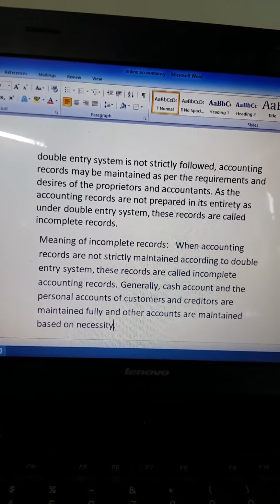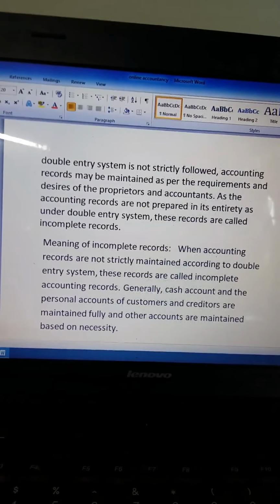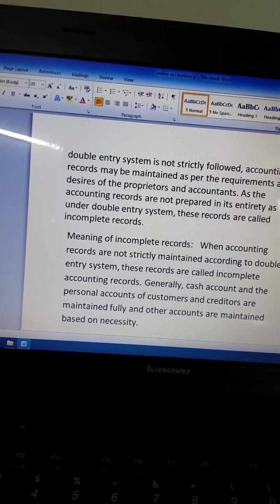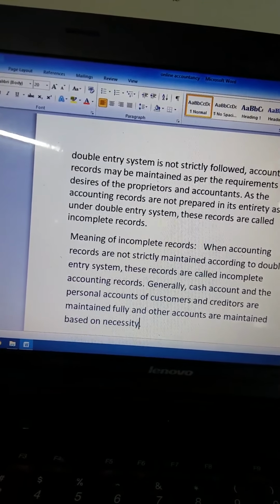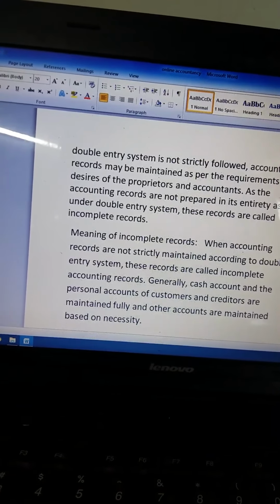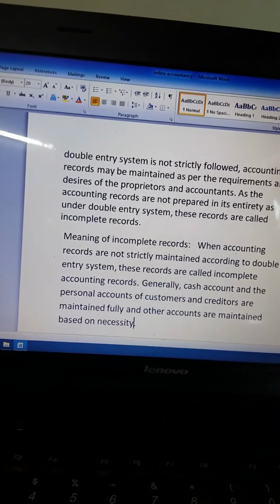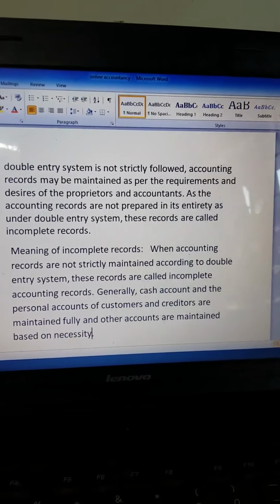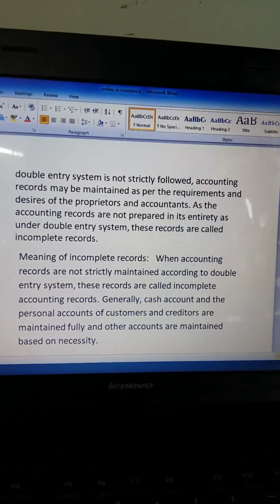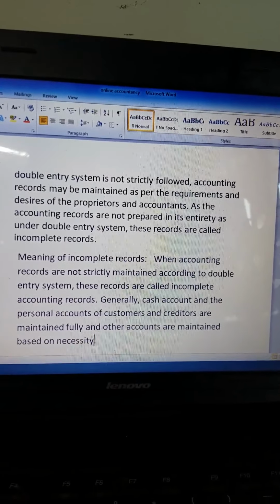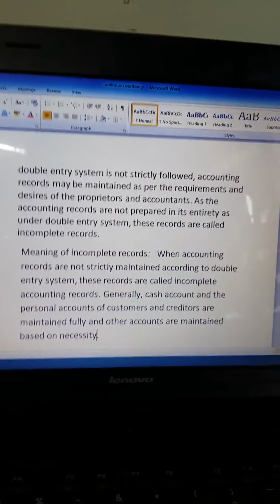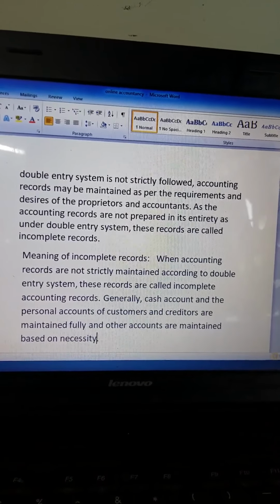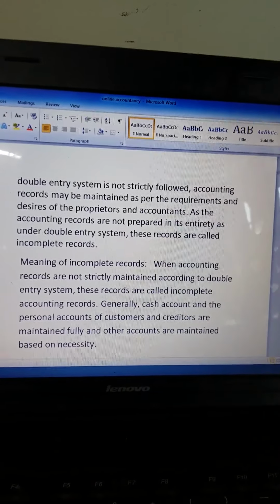Normally, there are two ways of maintaining the accounting records. One is the double entry system, another one is the single entry system. The records maintained according to the single entry system are known as incomplete records. Usually, small firms like a grocery shop, medical shop, general stores keep their books on the single entry system. Normally, in the double entry system, we keep the books on the basis of the dual aspect concept, that is, every debit has a respective credit.